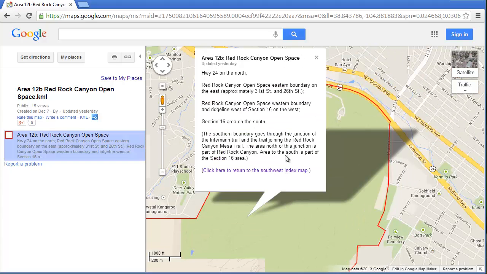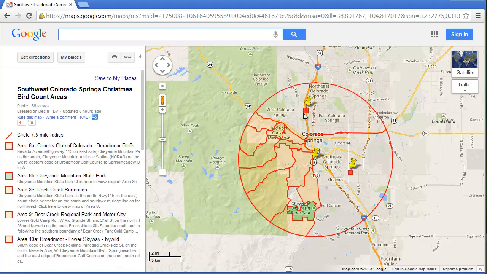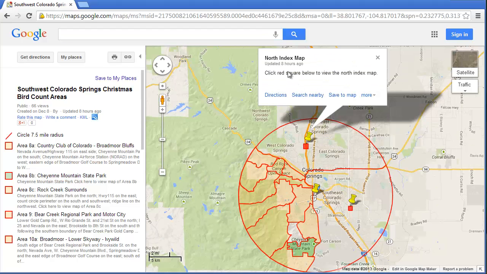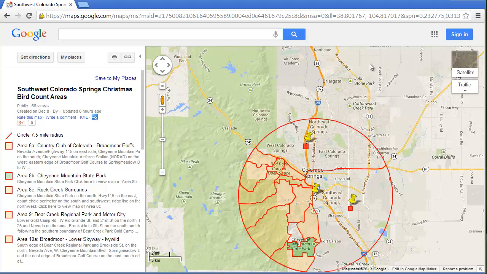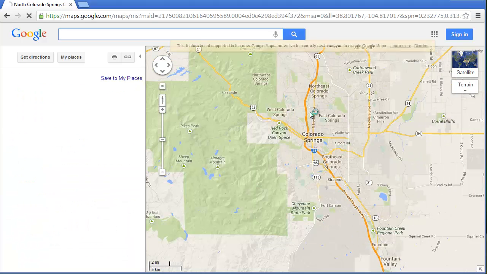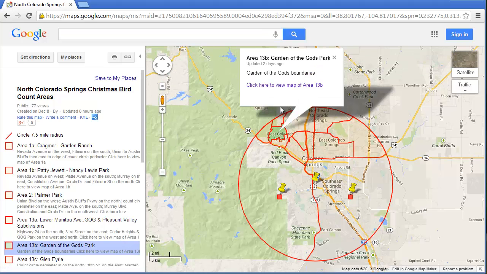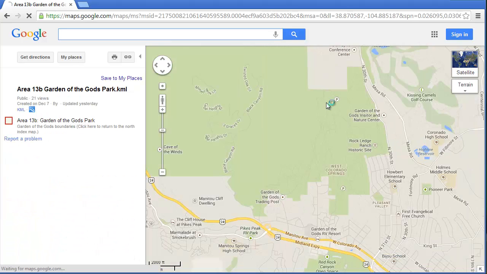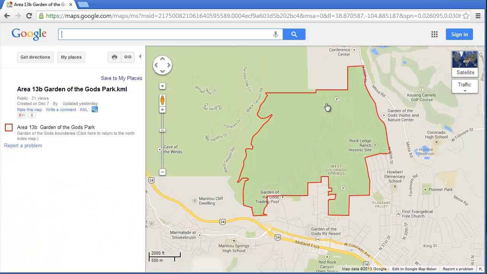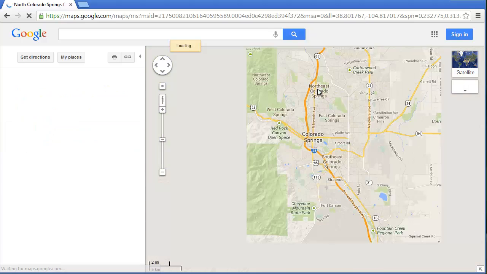So going back to the southwest index map, we can also go to the other areas. The north, this is the north index map. It says click the red square below. Click on that, up comes the info box and a link to the north areas, and from which we can get to any of those areas. So there's the Garden of the Gods area. Click on it, we can go back to the north index map.